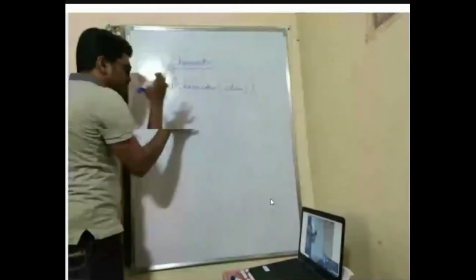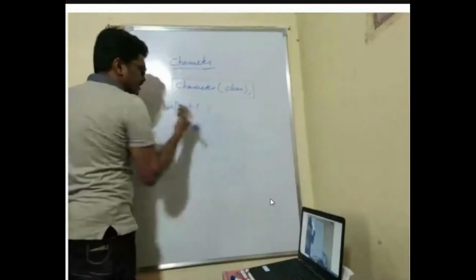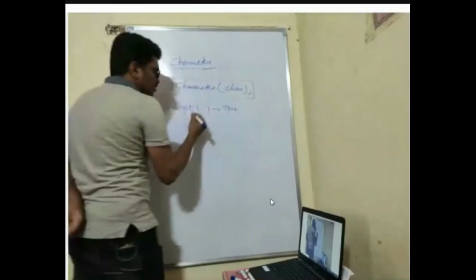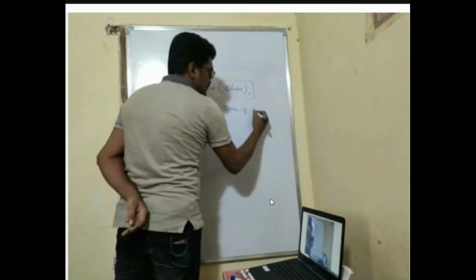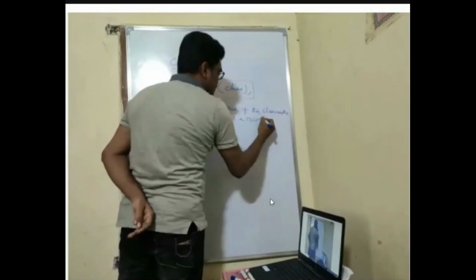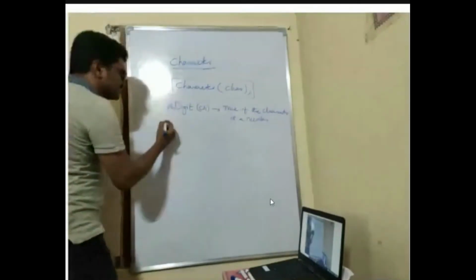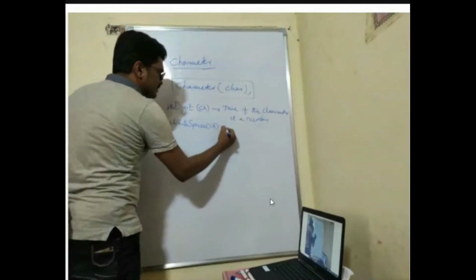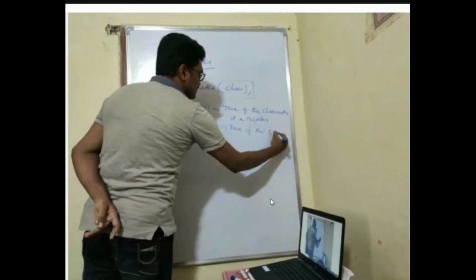So the first one is isDigit. All are static methods. You are going to pass a character. It returns true if the character is a numeric value, that is, it is a digit. Otherwise, it returns false. Similarly, isWhitespace returns true if it is a space character.